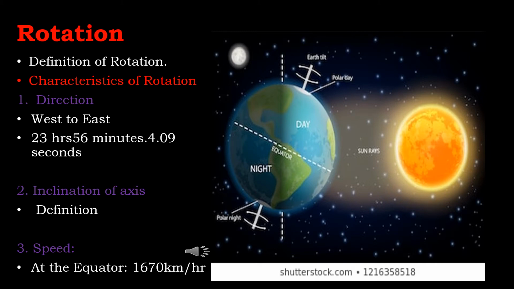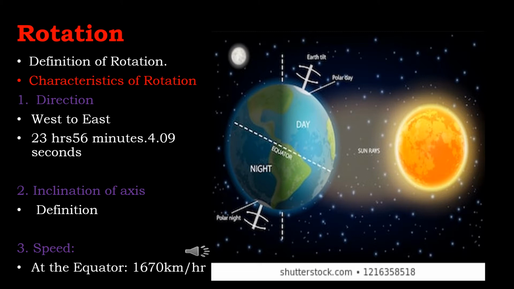Characteristics of rotation. First one is direction. The Earth completes one rotation from west to east on its axis in 23 hours, 56 minutes, 4.9 seconds, roughly in 24 hours. The second characteristic feature of rotation is inclination of axis. The Earth is always tilted in the same direction towards the pole star as it moves round the Sun. The angle at which the Earth is tilted is known as the inclination of Earth's axis.